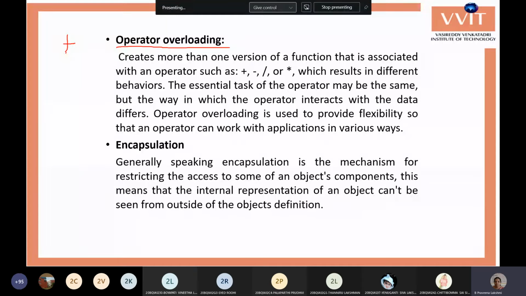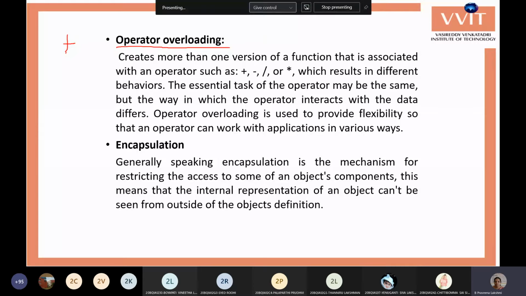Then the plus operator can be overloaded to add two students' data, or I want to add two employees' data, or two products' data, which are not standard data types. I want to implement this plus operator to work with our user defined data types. That we can do with the help of operator overloading.